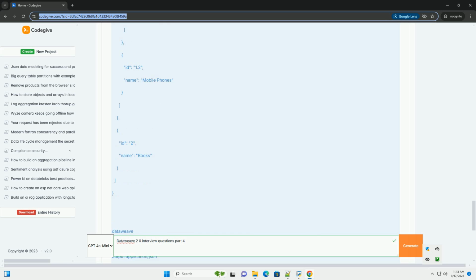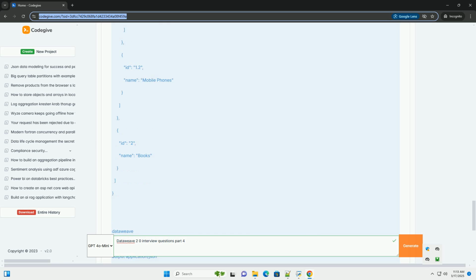Interview questions, complex transformations. How do you handle recursive data structures in DataWeave? Using recursive functions. What is the purpose of the flatMap function in DataWeave? To flatten nested arrays. How can you group array elements based on custom criteria in DataWeave?